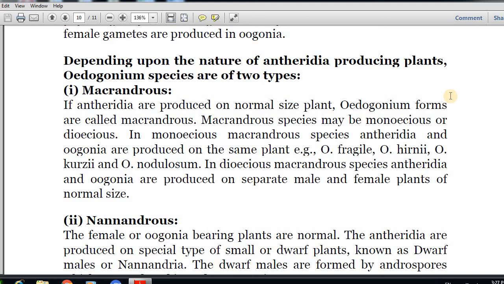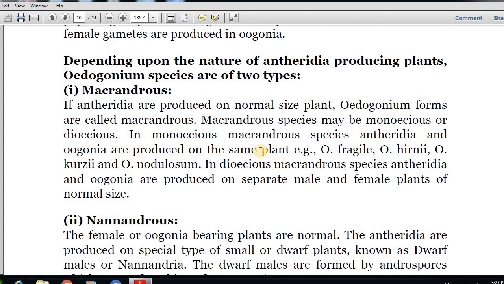If antheridia are produced on a normal size plant, Oedogonium forms are called Macrandrous species, that is normal, while the Nanandrous will be dwarf. Macrandrous species may be monoecious or dioecious. In the monoecious Macrandrous species, the antheridia and oogonia are produced on the same plant, as we have discussed for gymnosperms and angiosperms also.